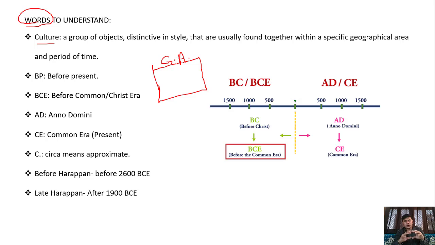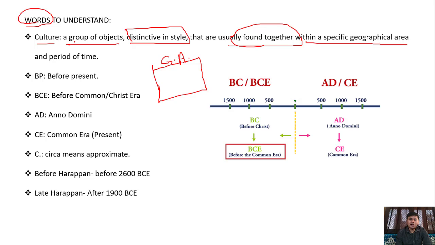Then because of this similarity, this will be known as the specific kind of culture. So we can say a group of objects which is distinctive in style that are usually found together within a specific geographic area and period of time.